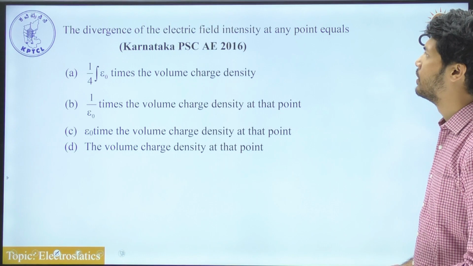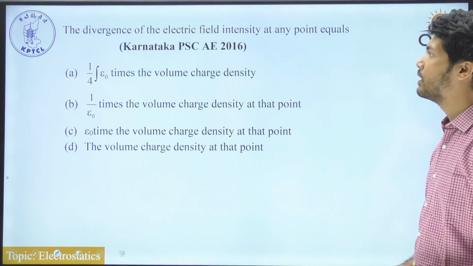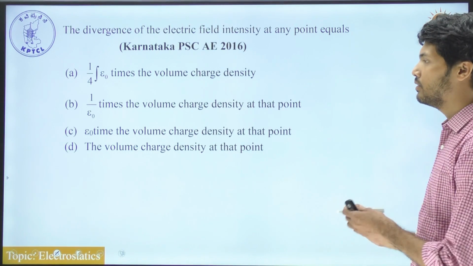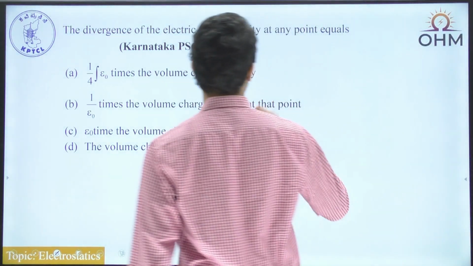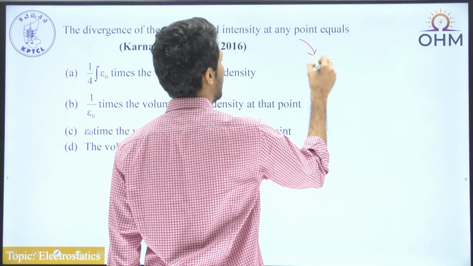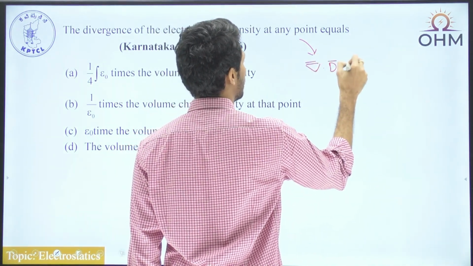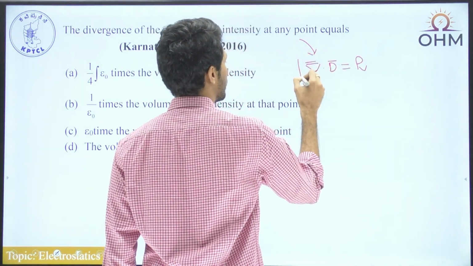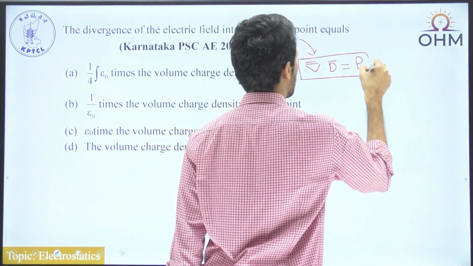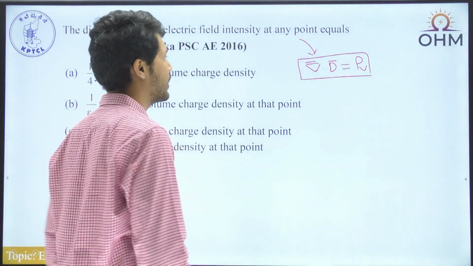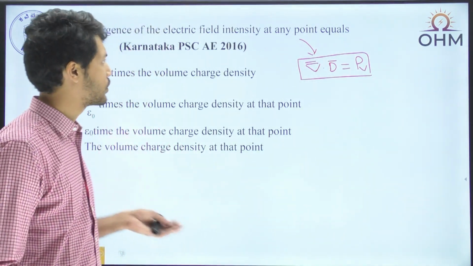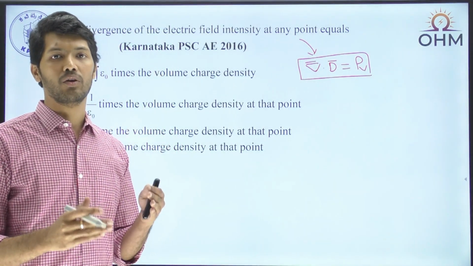The divergence of electric field intensity at any point equals dash. This is the first Maxwell's equation we are having. The first Maxwell's equation says that del bar dot D bar corresponds to rho v. And how do we obtain this particular first Maxwell's equation? We can obtain this by means of again Gauss law. So if you look at most of the questions we are having in electrostatics, they are primarily based on Gauss law.